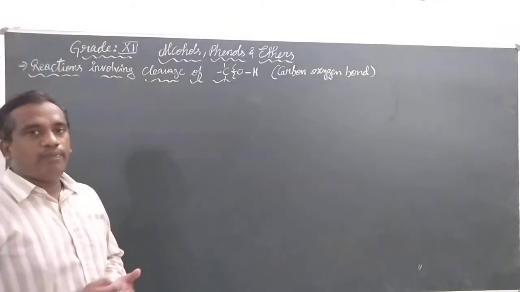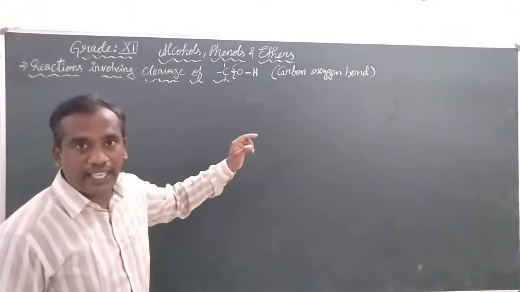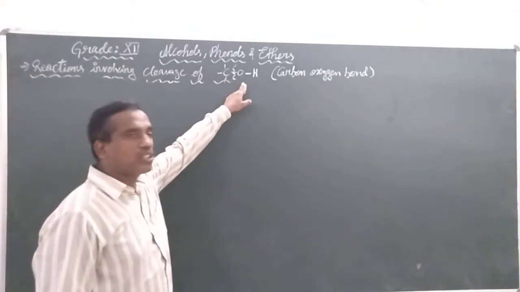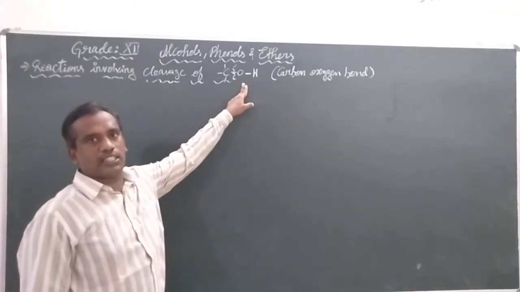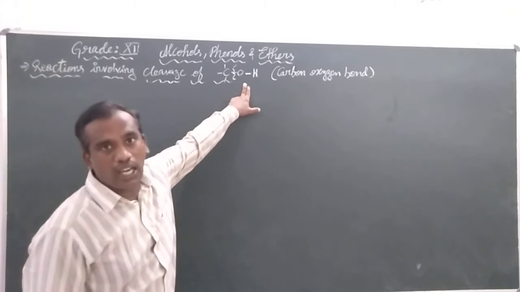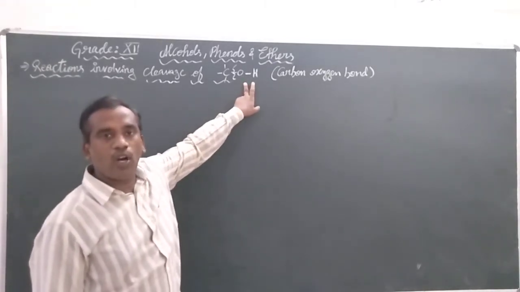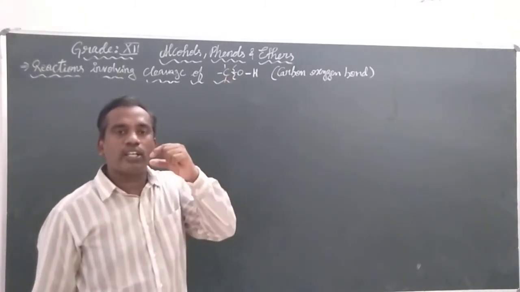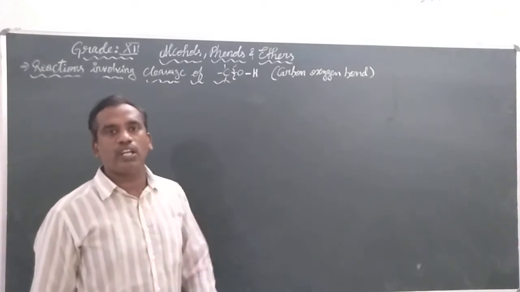Now let us see the reactions involving cleavage of the carbon oxygen bond in alcohols. But in phenols we don't observe this cleavage because the carbon and oxygen have a very short bond length due to the sp2 hybridization of the phenol.